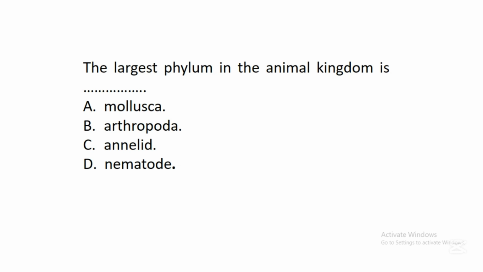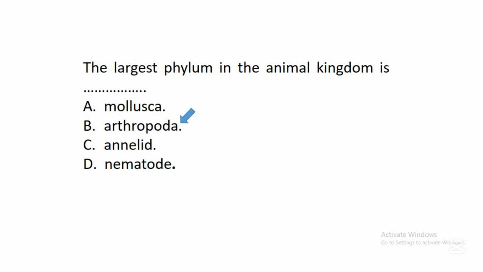The first question says, the largest phylum in the animal kingdom is dash. A. Mollusca, B. Arthropoda, C. Annelid, D. Nematode. In this question, the correct answer is B. Arthropoda.